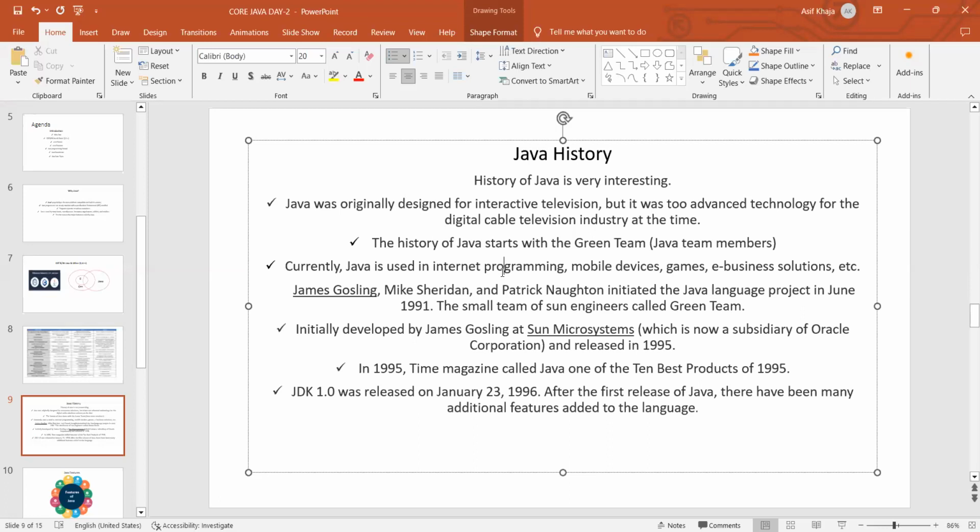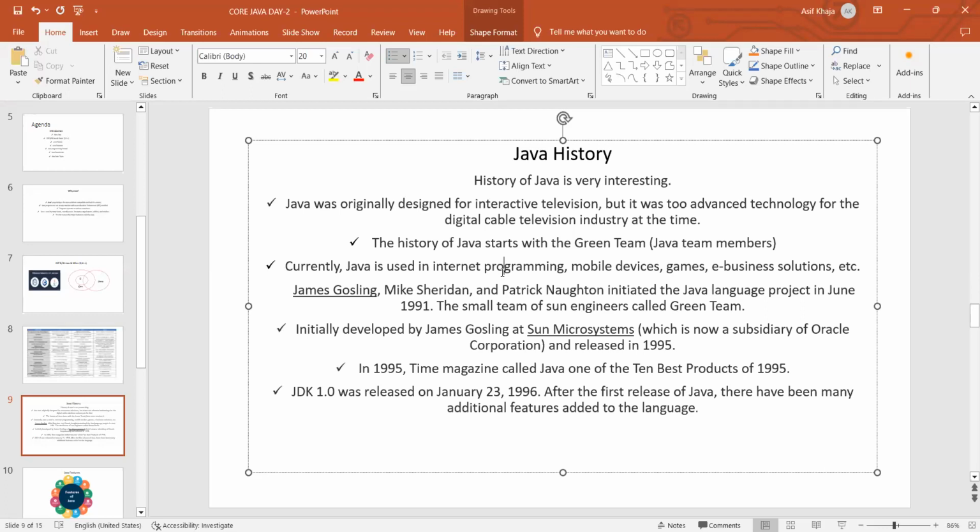Initially, it was developed by James Gosling at Sun Microsystems. Now Sun Microsystems is a subsidiary of Oracle Corporation, and it released Java in 1995. They started developing in 1991, but it was released in 1995. Okay. Subsidiary of Oracle means it is one part of the Oracle company. Okay. In 1995, Time magazine called Java one of the 10 best products of 1995. At that time only, they called it one of the 10 best products of 1995.